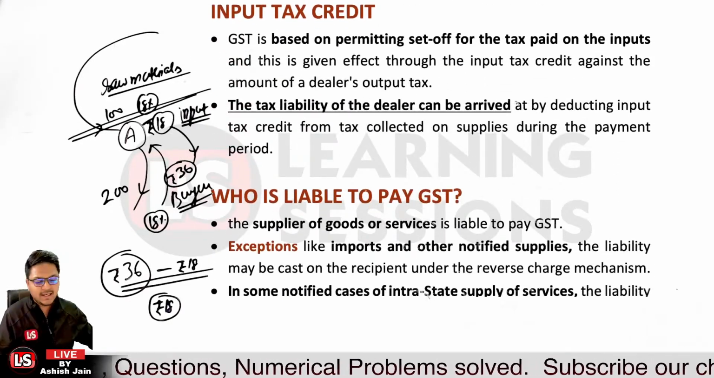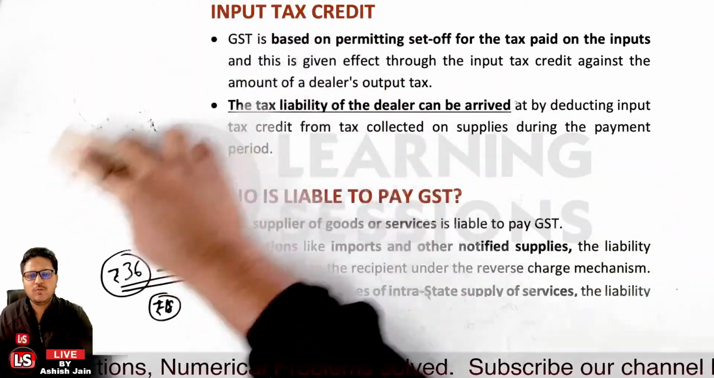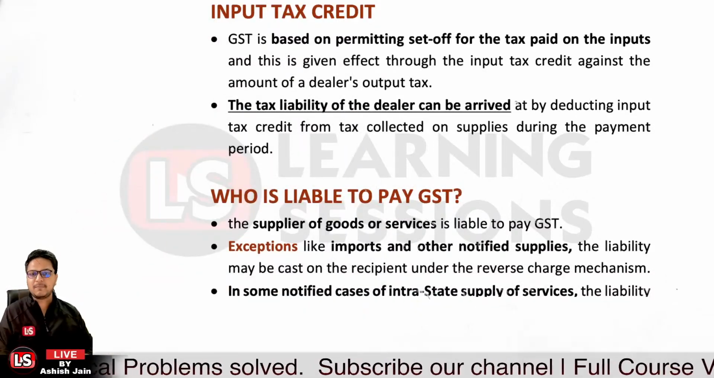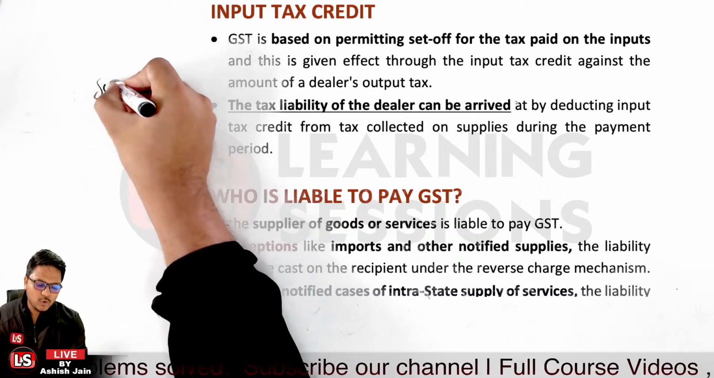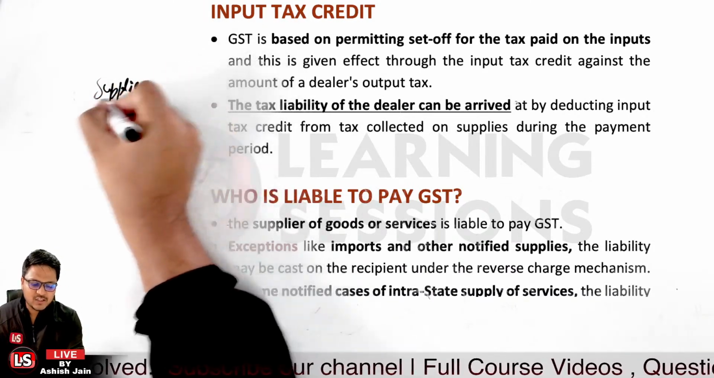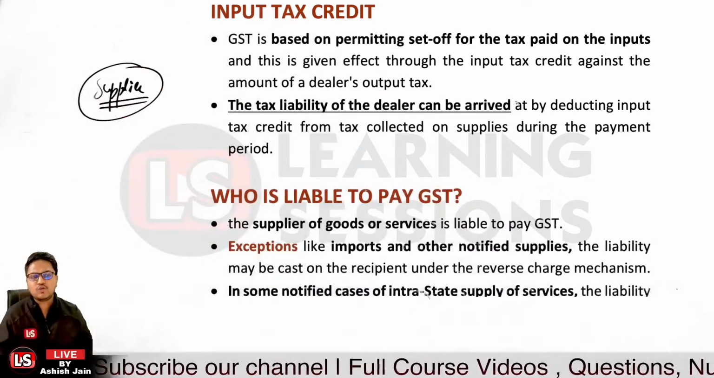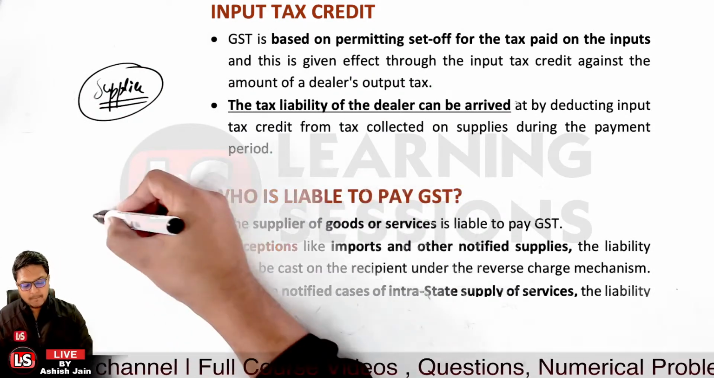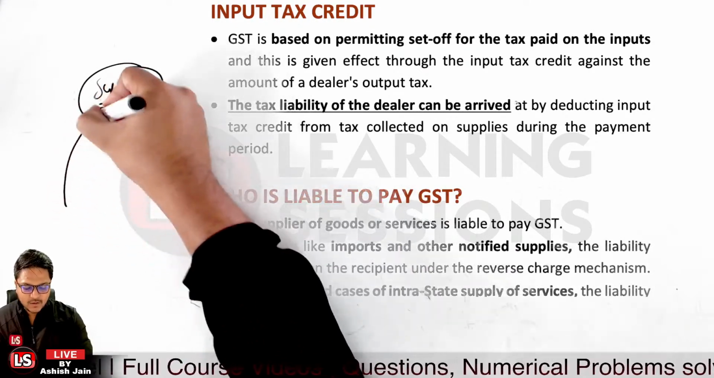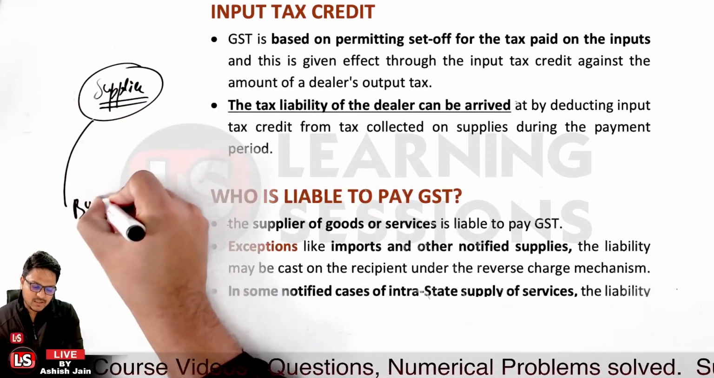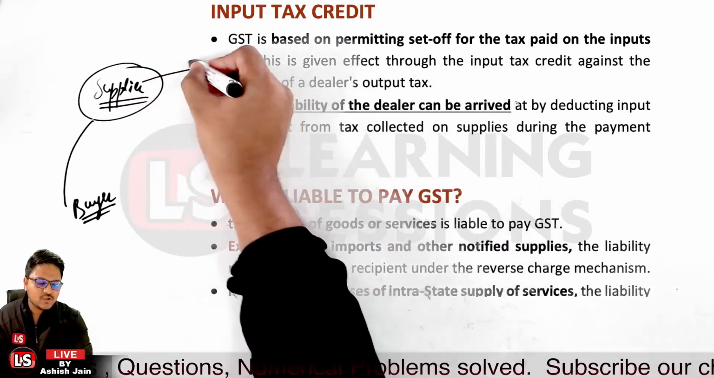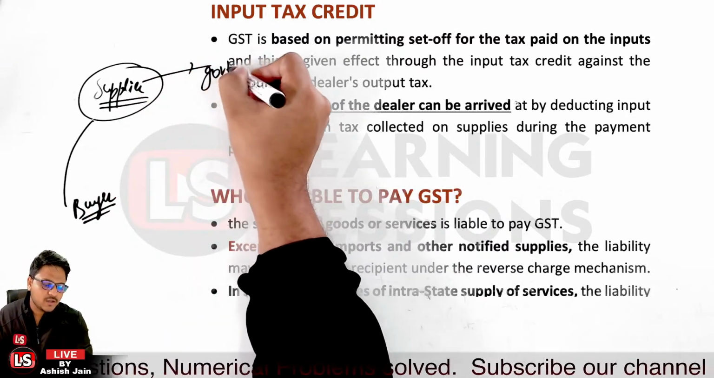Now, who will be liable to pay the GST? Definitely the seller of the goods, the supplier. By now we have understood that the supplier of the goods is to pay the GST. He has the liability, because the buyer will be paying the GST to the supplier, and the supplier is to pay the GST to the government authorities.